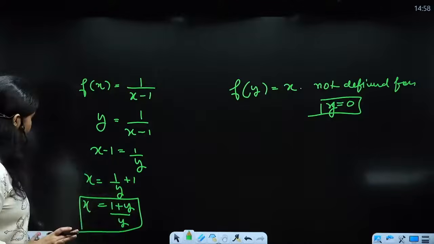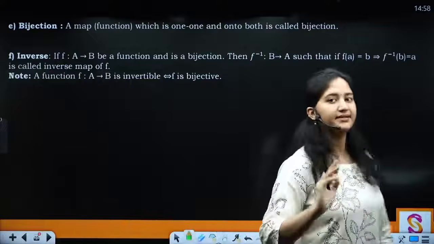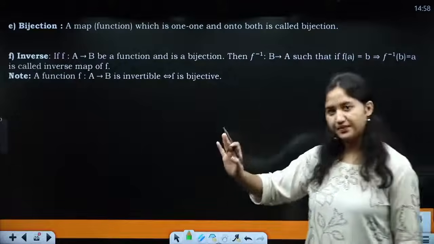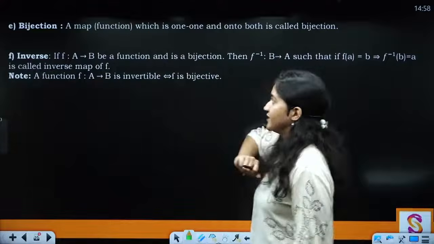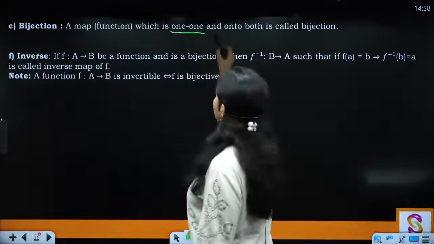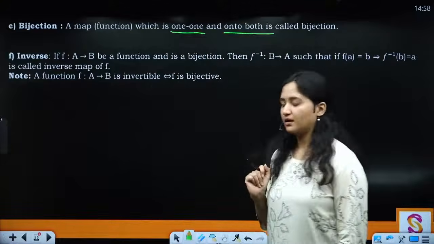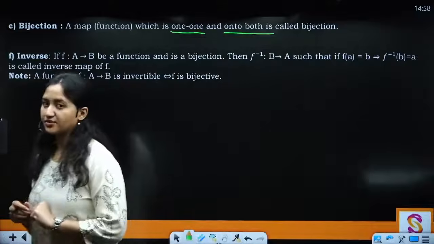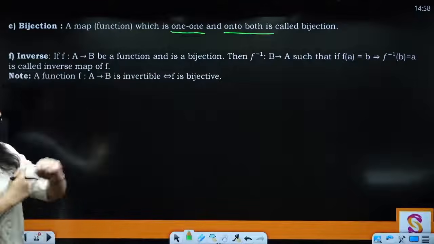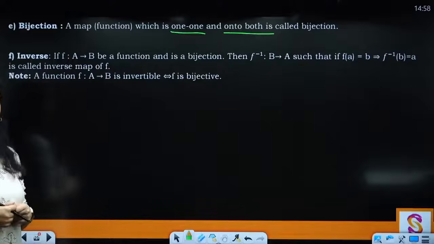Clear? And if the function is not onto, then we say it is an into function. Clear? Now finally we have bijection, mapping a function which is 1-1 and onto both. कोई भी function जो कि आपका 1-1 और onto होता है, it is known as your bijection. Clear? Now let's have the last definition of your topic, that is your function.